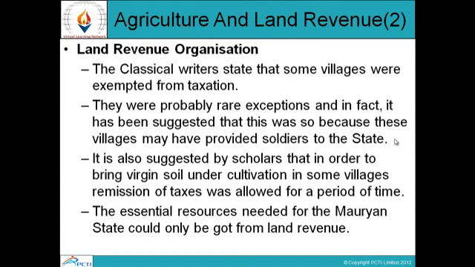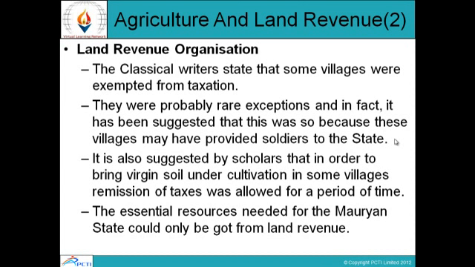Agriculture and land revenue. Land revenue organization. The classical writers state that some villages were exempted from taxation. There were probably rare exceptions, and in fact it has been suggested that this was so because these villages may have provided soldiers to the state. So they may have provided some soldiers to the state, and that is why they were exempted from taxation.